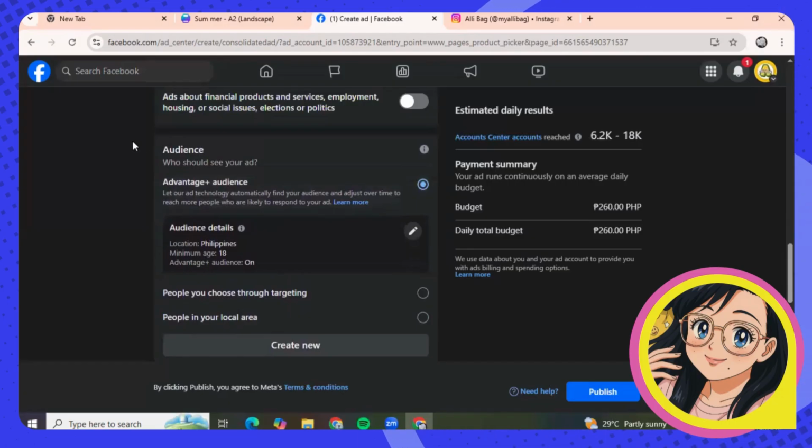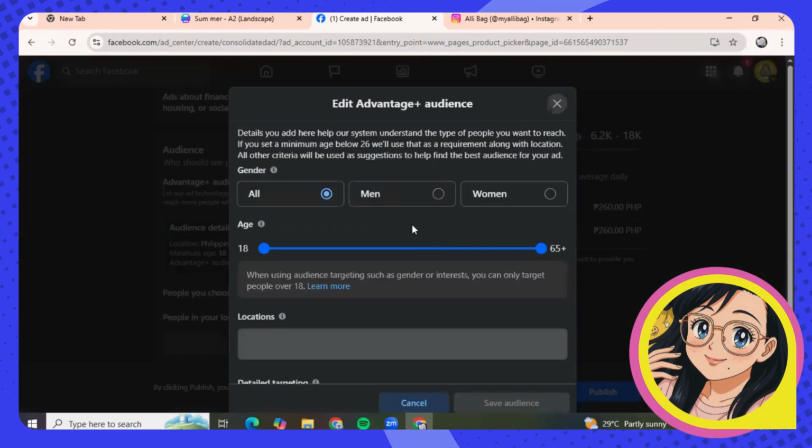So on the audience part, okay. So who should see your ad? Now, this is where you will change or choose or edit the group of people that you would like to receive or watch the ad, or the Facebook ads that you are creating. So in this part here, click this.